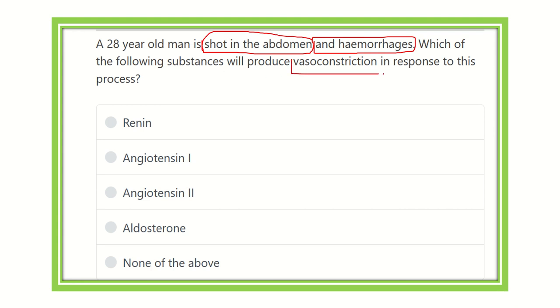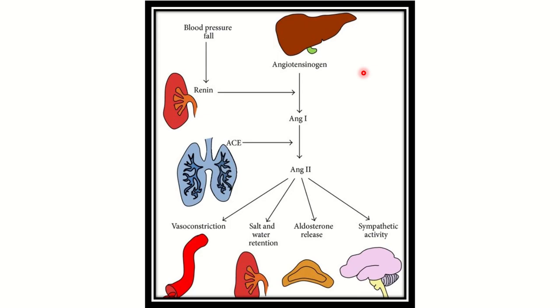We have to find out which substances below cause vasoconstriction in this condition, because due to hemorrhage there is reduction of the cardiac blood volume and cardiac output. So we have to increase blood volume and increase the cardiac output. For this, vasoconstriction occurs and more blood is recycled by the heart. Here the options are renin, angiotensin 1, angiotensin 2, aldosterone, and none of the above. So we have to find out one of the chemical substances which cause vasoconstriction in case of acute surgical or acute emergency condition.